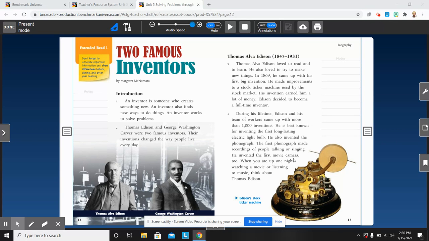Here's another one, the first movie camera. Think about not ever having a movie camera, okay? That was a problem. So they were able to watch movies now, and they are able to listen to music thanks to Thomas Edison. Let's continue to the next page.